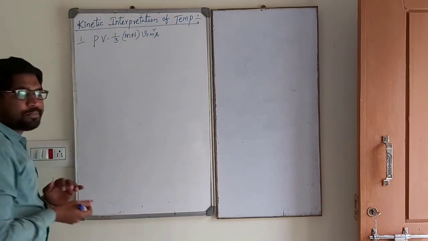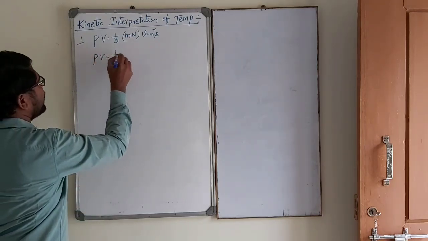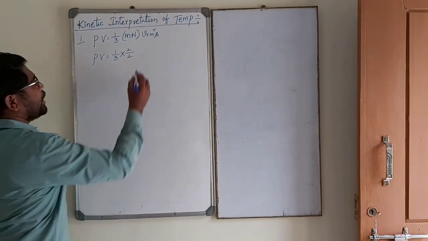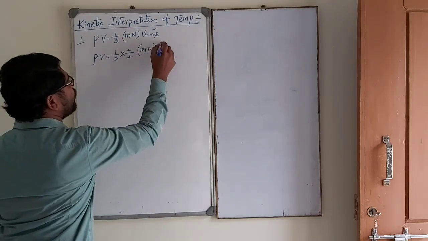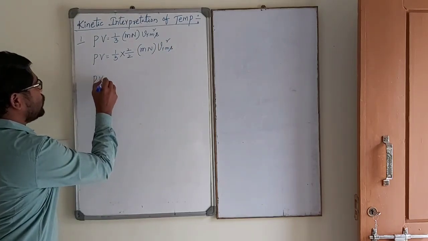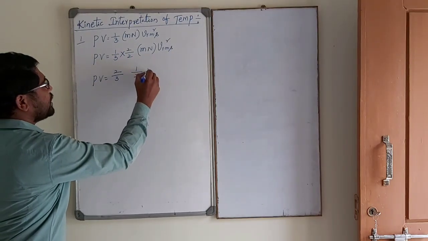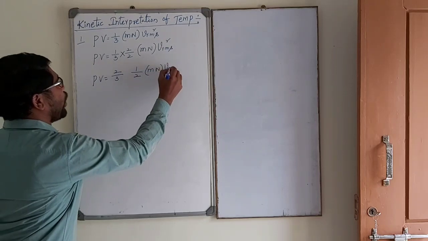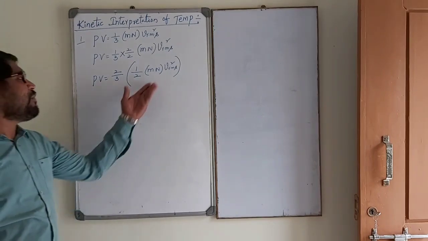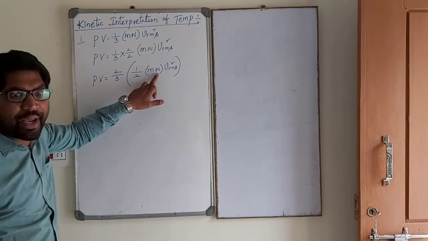Again, PV is equal to 1 by 3 into 2 by 2, for our convenience, into mN into VRMS square. PV is equal to 2 by 3 into 1 by 2 mN VRMS square. This is half mv square, which is kinetic energy. For N molecules, kinetic energy is half mN VRMS square.